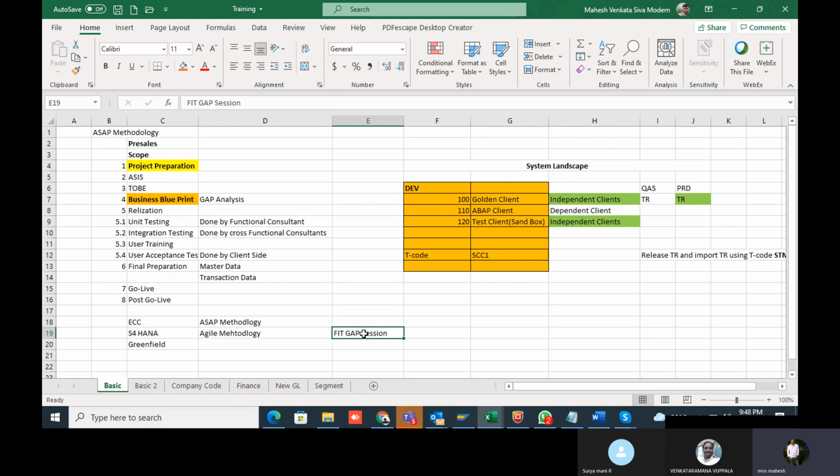Okay. And coming to the fit gap session in S4HANA, what we'll do is directly show the system to the client. We'll show the process directly. For example, we'll create the purchase order, and after that we'll post the GRN, that is goods received.